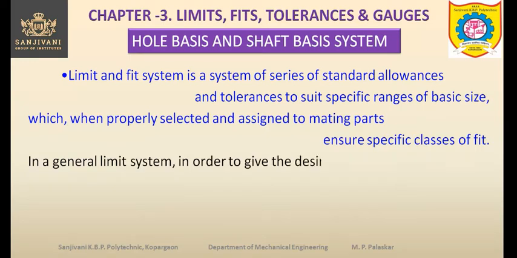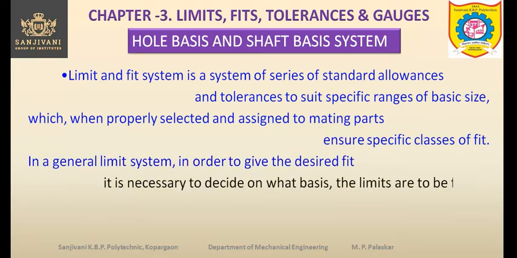In a general limit system, in order to give the desired fit, it is necessary to decide on what basis the limits are to be found. So we have to decide some basis. So these basis may be hole basis or shaft basis system. So what should be kept constant? Either the dimensions of the hole should be kept constant or the dimensions of the shaft should be kept constant, and other dimensions should be varied. The dimensions of the mating component should be varied, and then we can achieve the required fit.